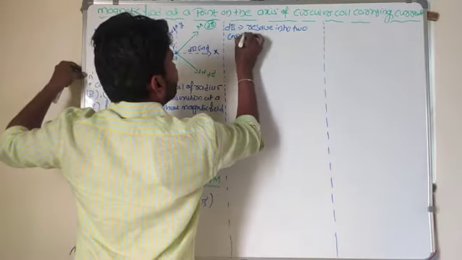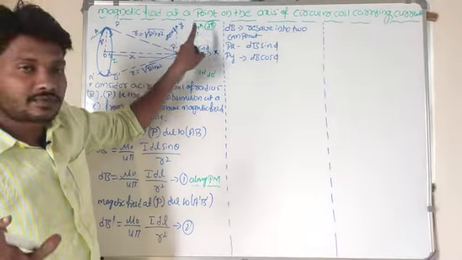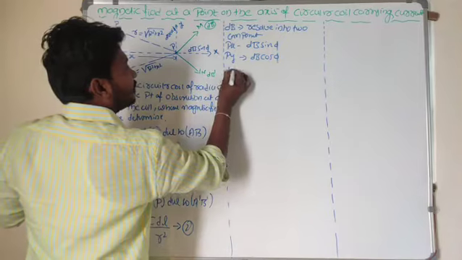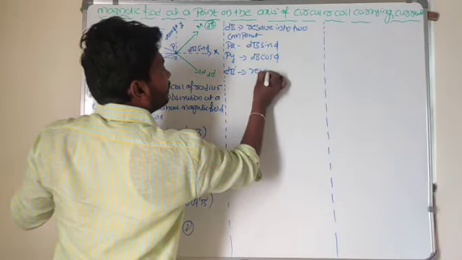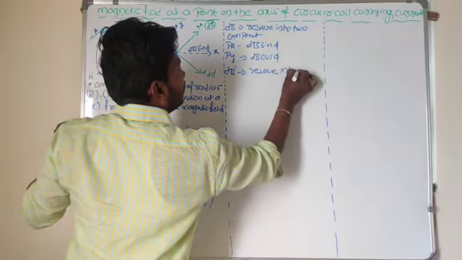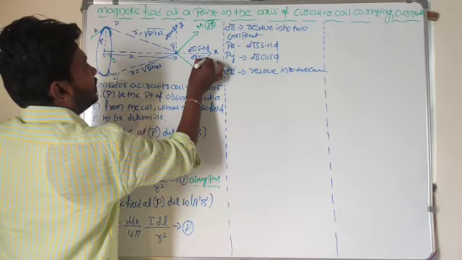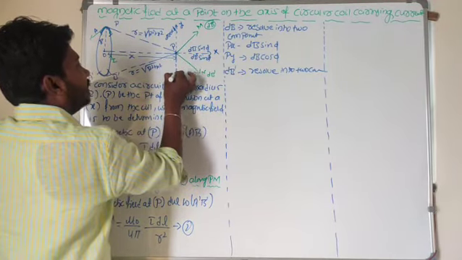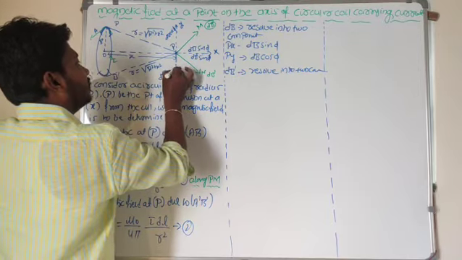What is that? Px. So along Px, that is dB sin phi. Okay. Along Py, dB cos phi. Along the x-axis I consider dB sin phi, along the y-axis I consider dB cos phi. In a similar way, dB dash is also resolved into two components. One is dB dash sin phi and another one is dB dash cos phi.